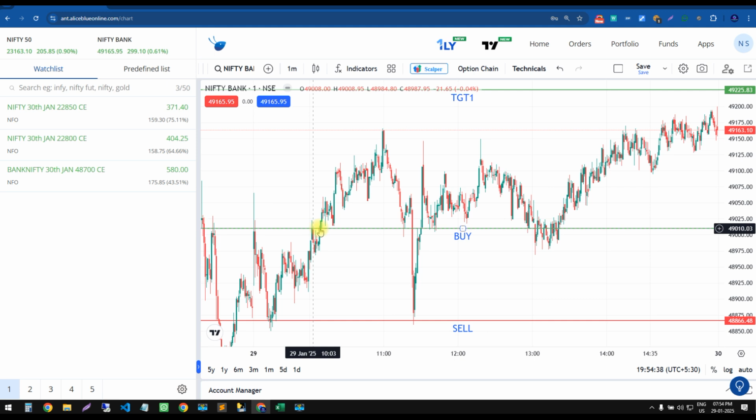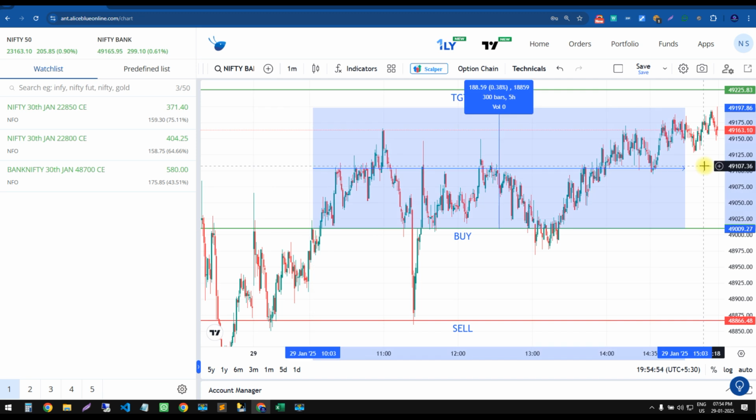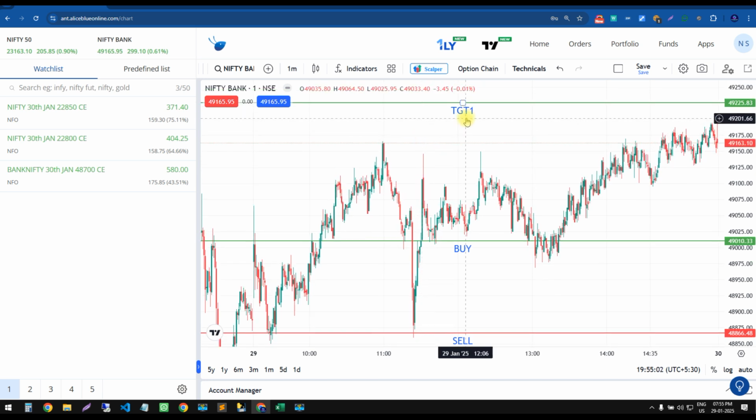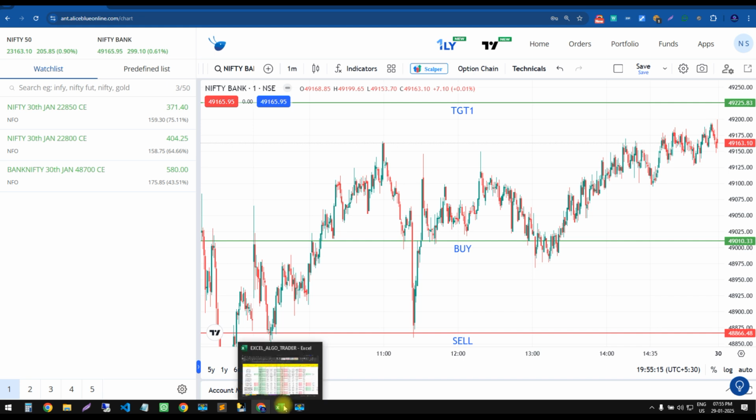You can see, exactly at 10 o'clock, our buy level was generated here. Buy level was generated and the market went up exactly 188 points from our buy level. Yes, traders, the market went up from the buy level, but it didn't hit our target one today. There was a little gap between our target and closing time. Okay, that was a little sad. We'll focus on this next time.